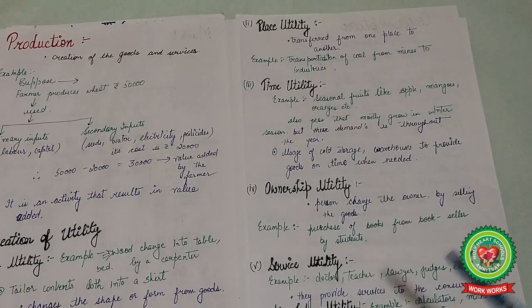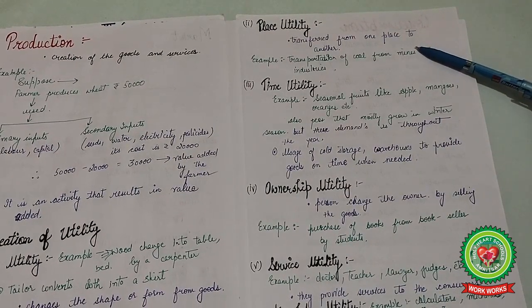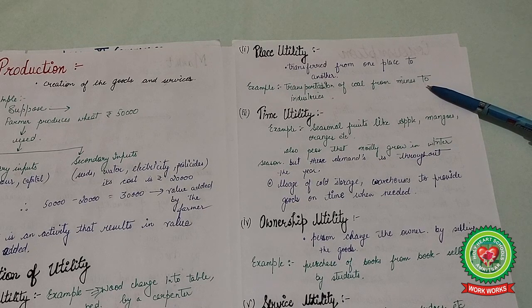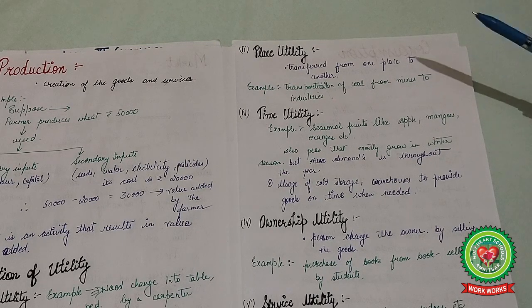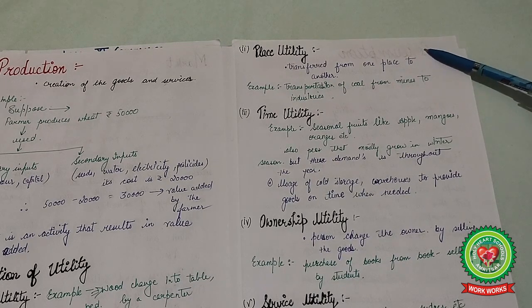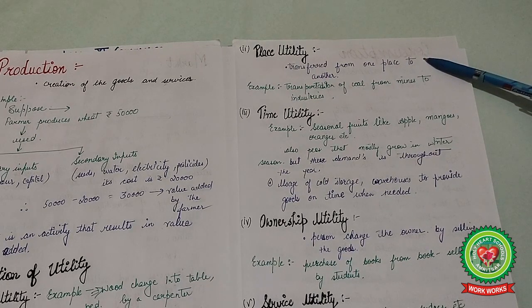This is known as the production. Next utility is place utility. For example, coal from the mines is extracted and then it goes to the industry so that they can use it to make oil, diesel or petrol, right? So place utility means transferring the goods and the services from one place to another so that they can be used for further production.